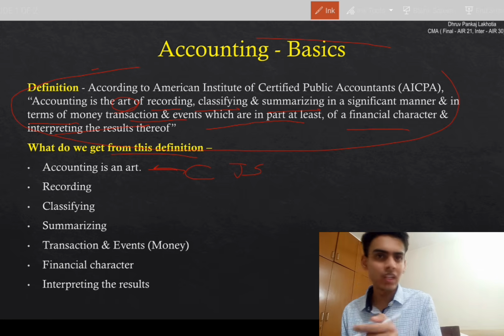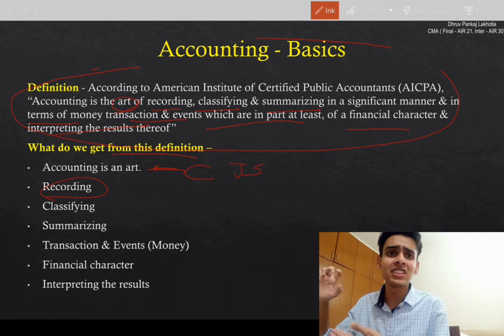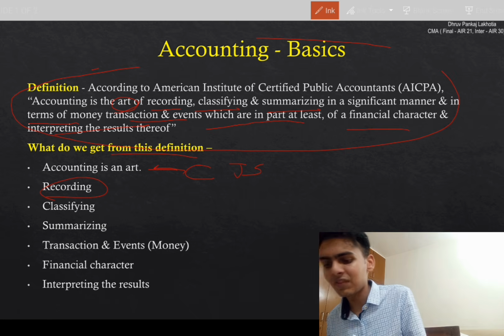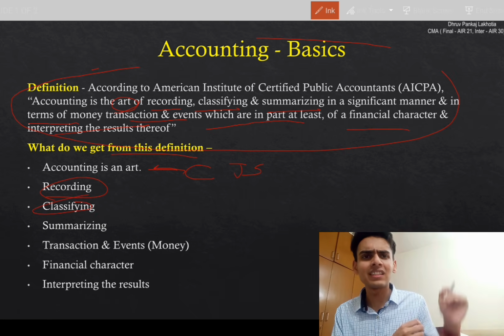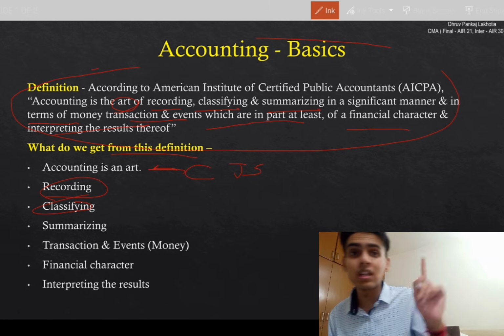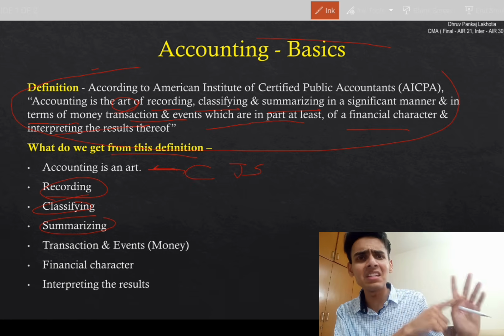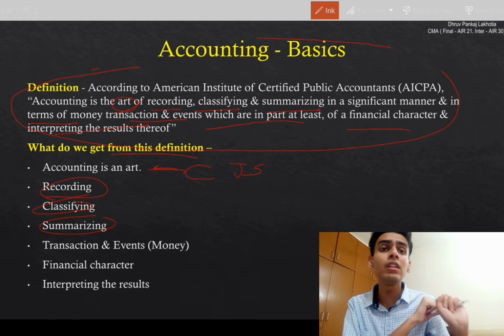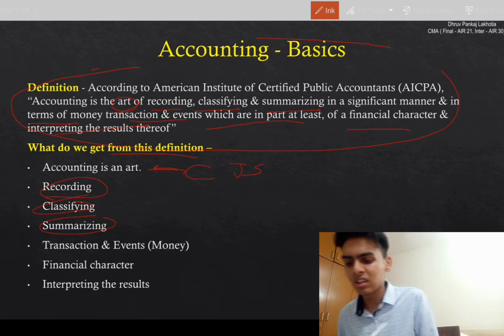Recording, I told you before, recording into journal entries. We have got a bunch of transactions and events. Classifying into different ledgers: purchase ledger, sales ledger, input tax credit ledger, any type of ledger. Summarizing it into balance sheet, P&L, cash flow statement, any other type of statement which can be readable in layman language, so the layman public can understand whatever is written in that.